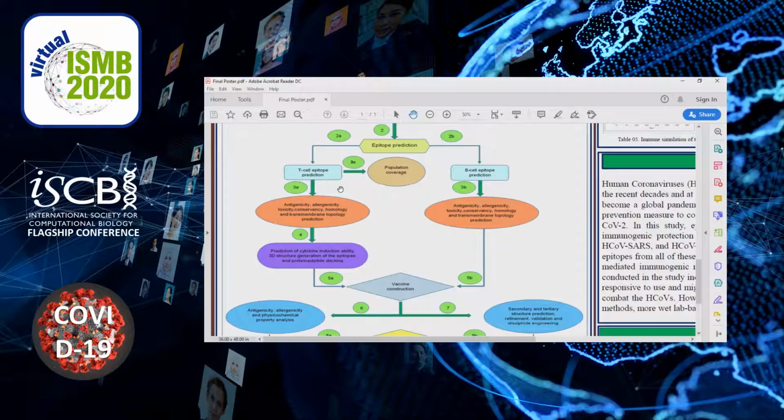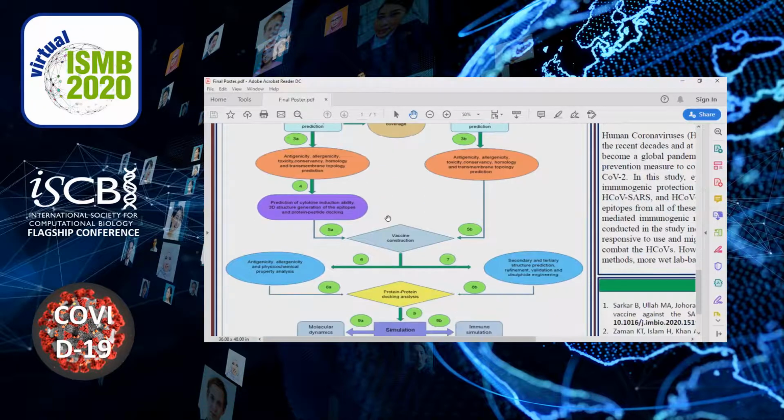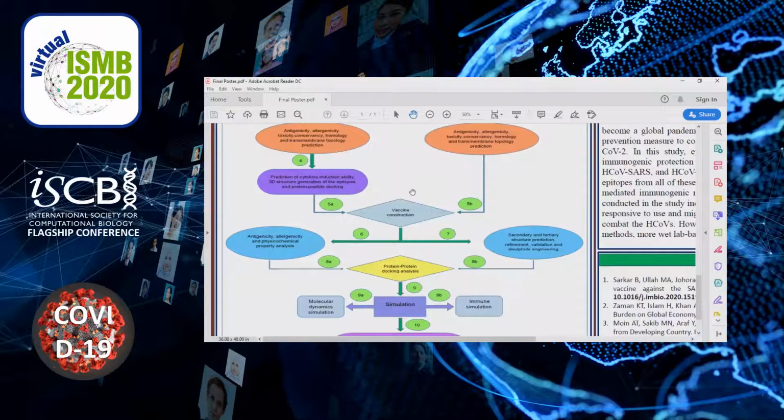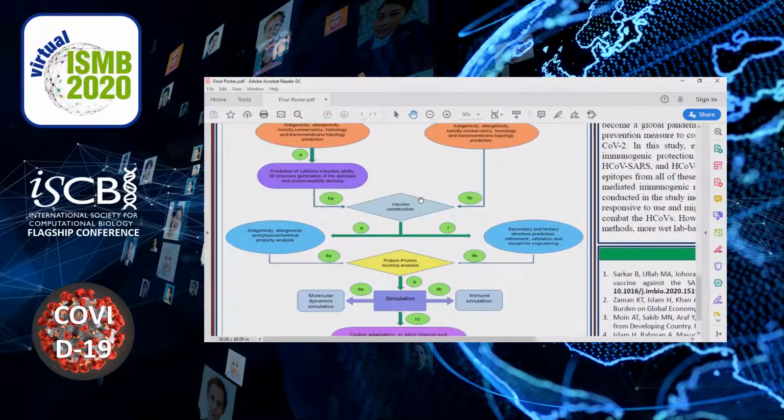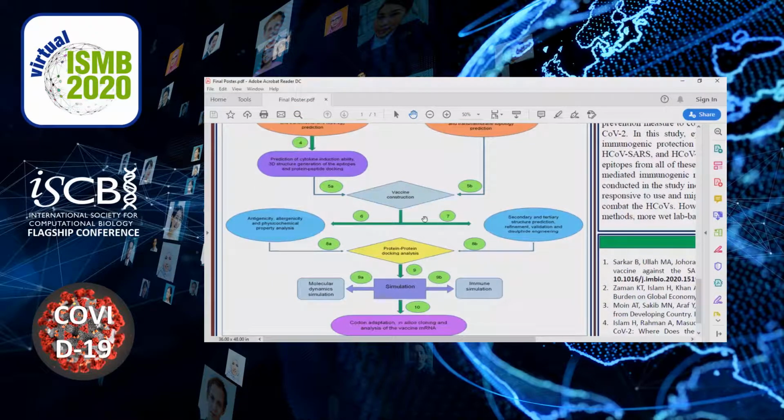be highly antigenic, then they have to be non-allergenic, non-toxic, and they have to be 100% conserved among the other strains of the coronaviruses, and they have to be non-homologous to human proteins. Only those epitopes that followed these filters are considered the most promising epitopes and used in the vaccine construction. Actually, in our study we constructed 3 vaccines, and those vaccines differ from each other only in their adjuvant sequences.